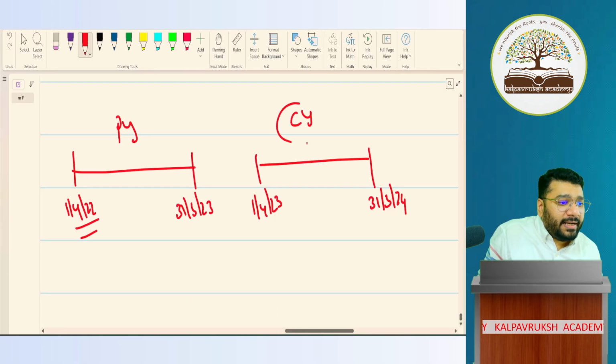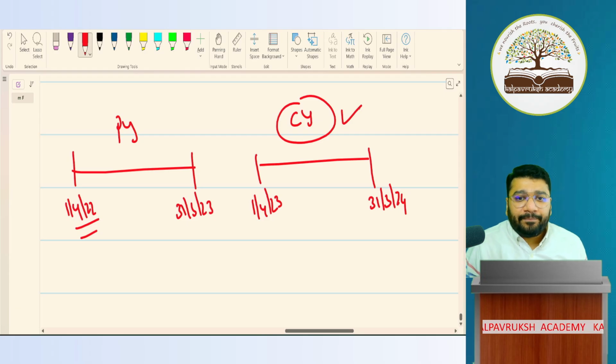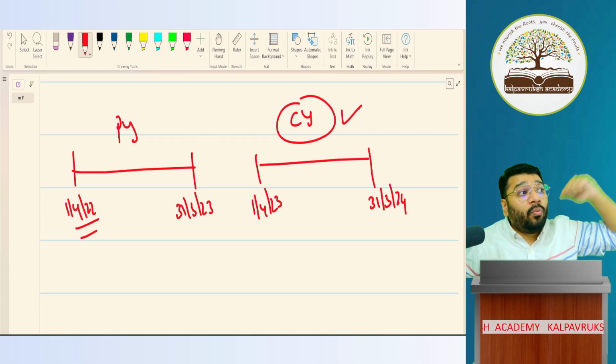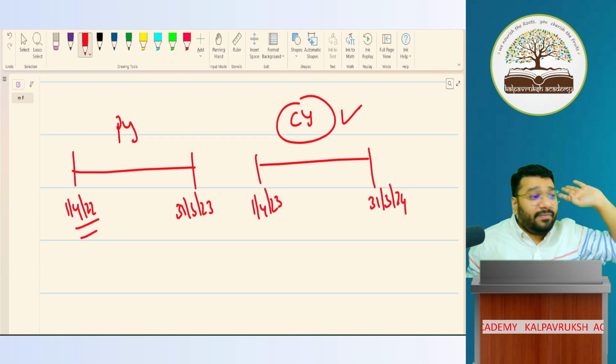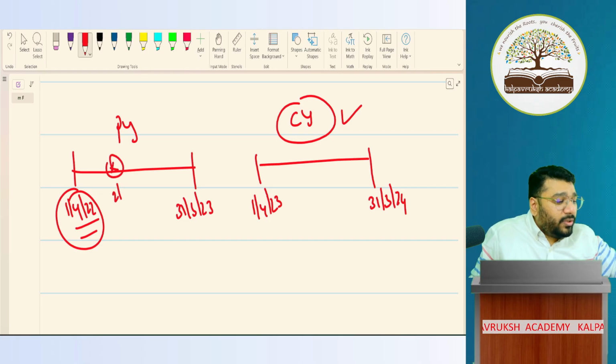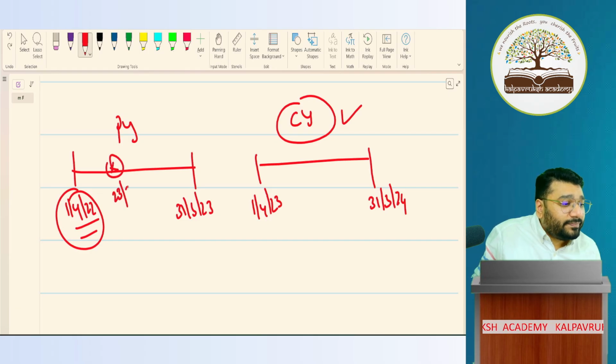What I'm telling is this is the current year. Current year, what is applicable, you have to see. For that, what will you see? Borrowing of the previous year. Which date? Anytime during the previous year. So either on 1/4/22 or on 23rd July 22.